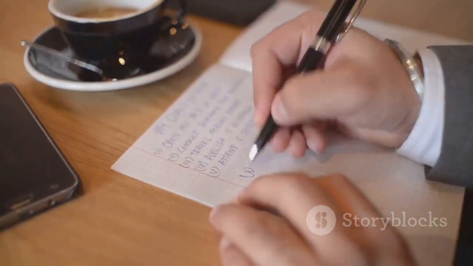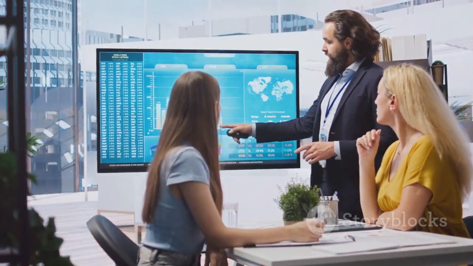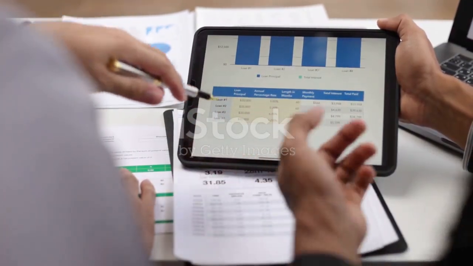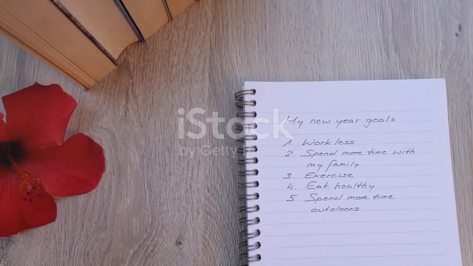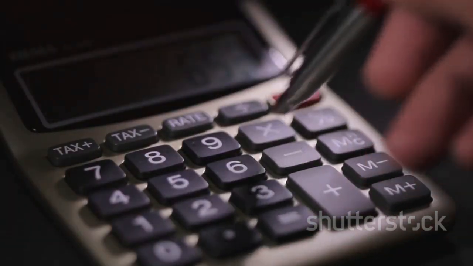Successful investing starts with clear financial goals. Categorize goals into short-term, medium-term, and long-term. Assign monetary values and time frames to each goal. Prioritize goals to focus on critical objectives first. Use financial calculators to estimate required investments.